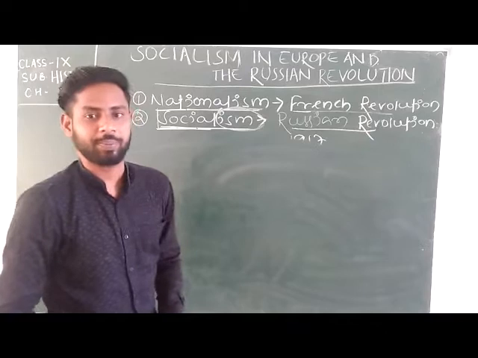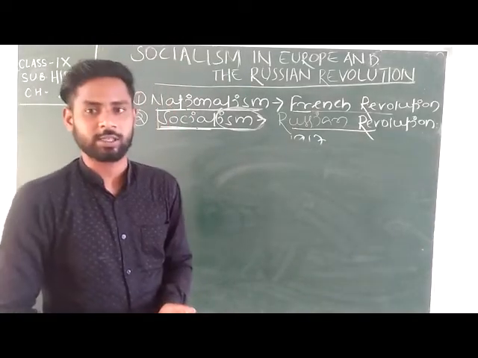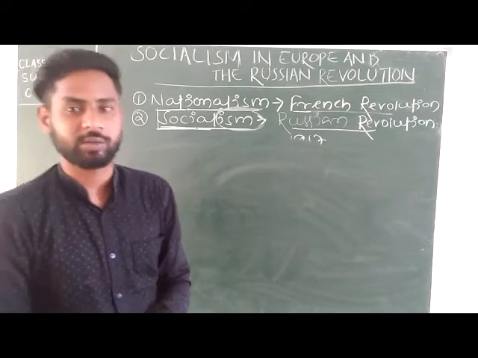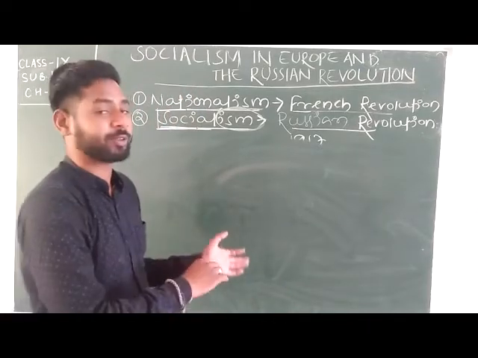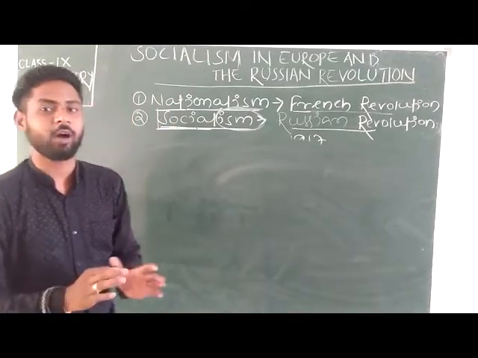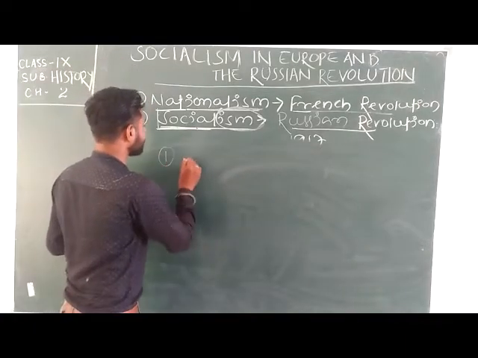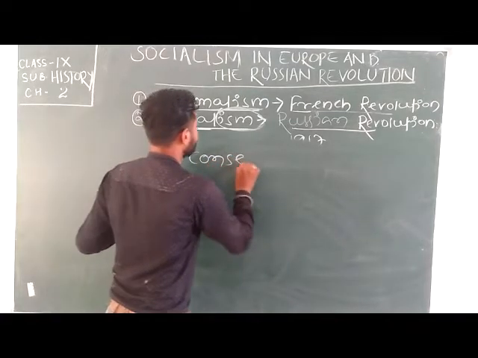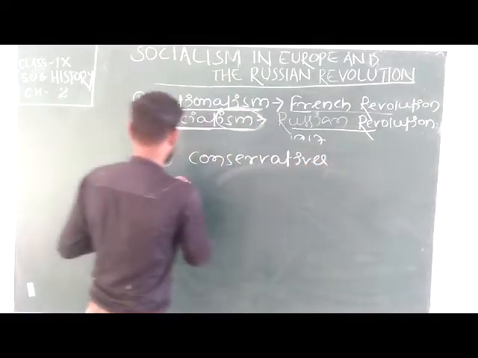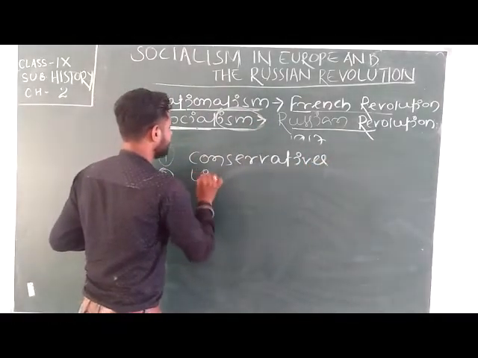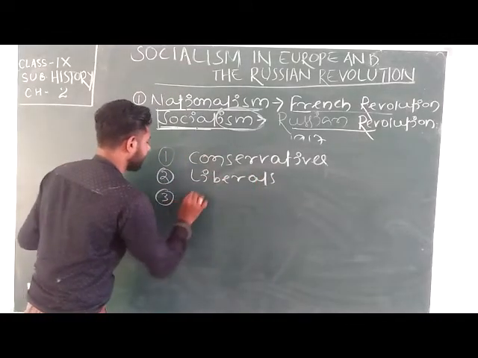So what type of people took part in the age of social change? Mainly three classes of people made up European society after the French Revolution, or the beginning of the 19th century: the conservatives, the liberals, and third, the radicals.